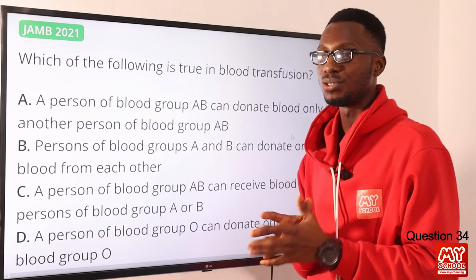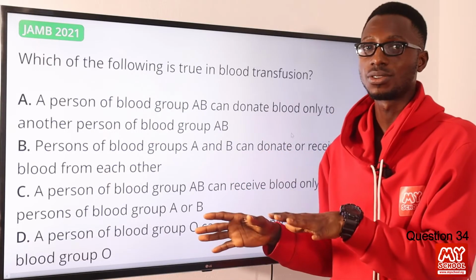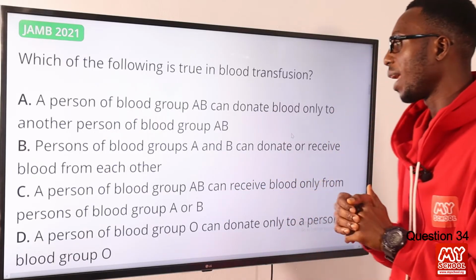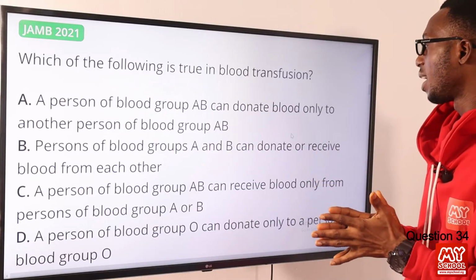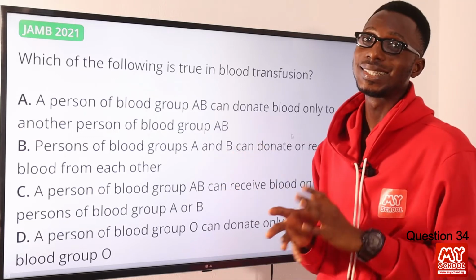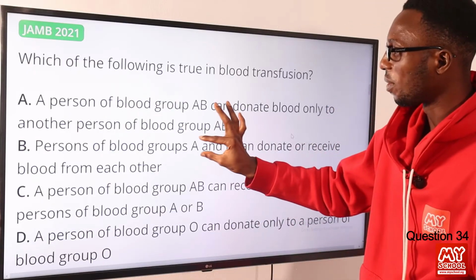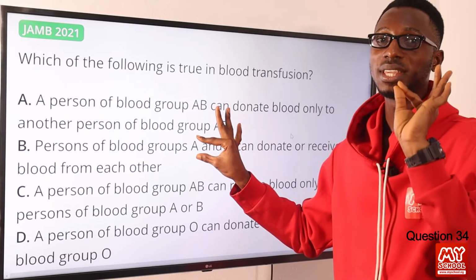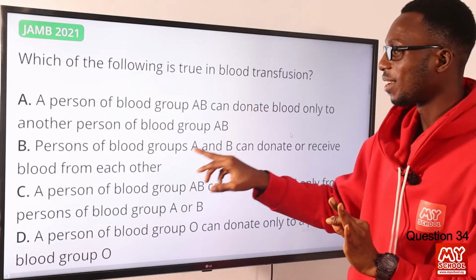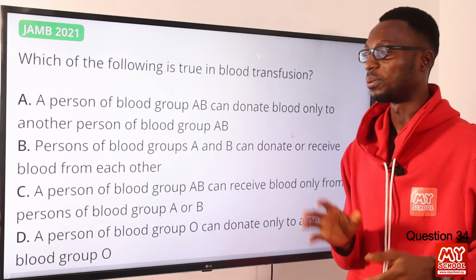This is very accurate when you understand the concept of the presence of antibodies and antigens. So this will tell you that this is very compatible. Statement B, persons of blood groups A and B can donate or receive blood from each other. This is incorrect. They can't donate or receive from each other, because on A we have the anti-B antibodies, and on B we have the anti-A antibodies. So anything coming from here, you are going to have clumping, agglutination.